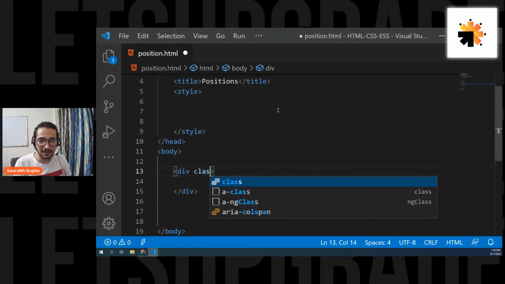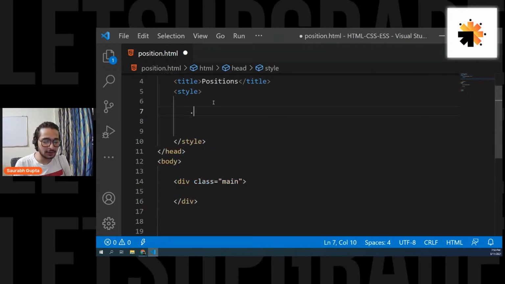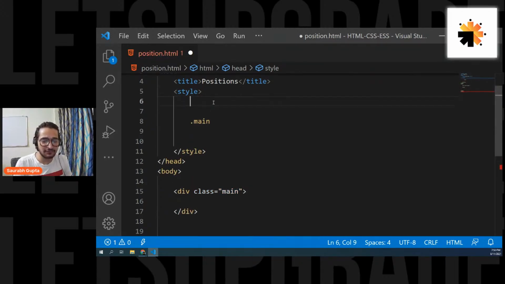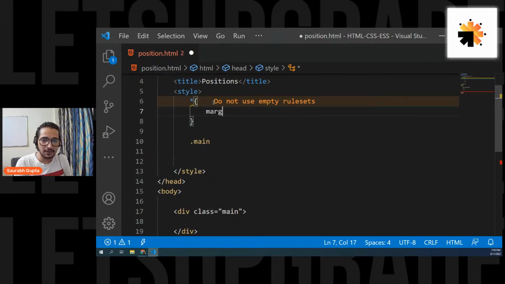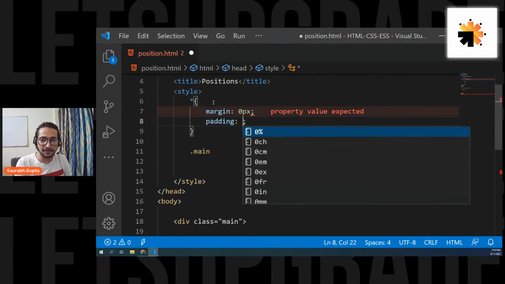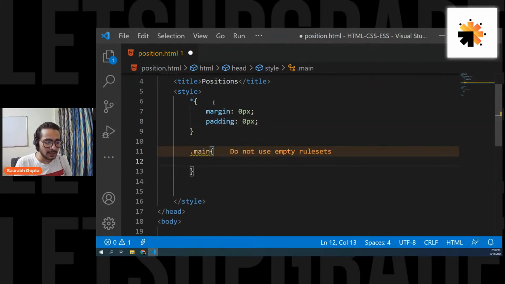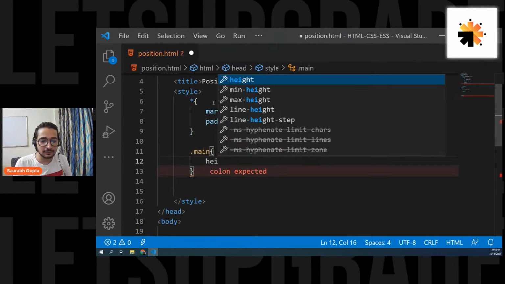Let me give it a class of main. You can give any class. Let's style it, so dot main. First of all, the first thing that we forgot, asterisk, initial margin 0 pixels, initial padding 0 pixels. And then we go to main. Now let's give it a height.